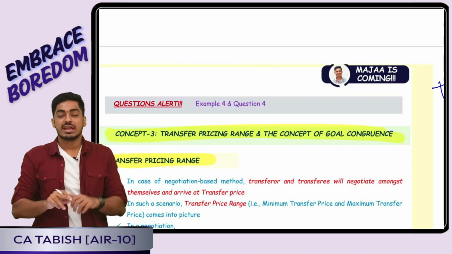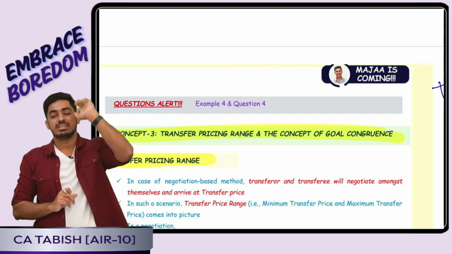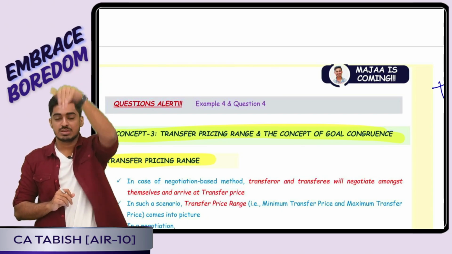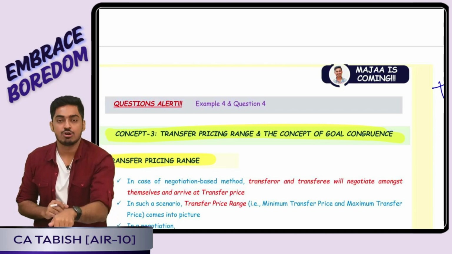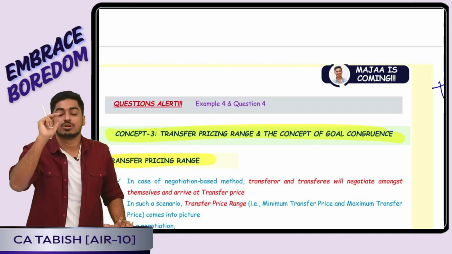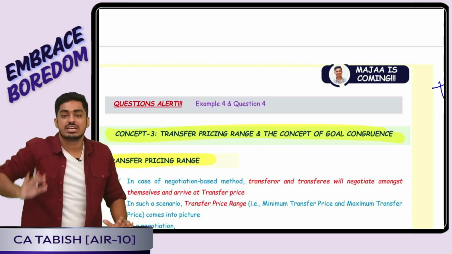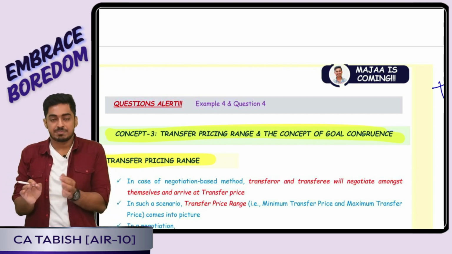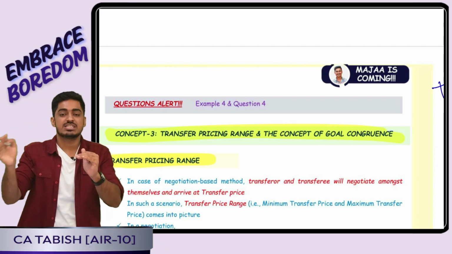Yes or no, everyone? Transferee is buying. When he is buying, ideally what he wants transfer price to be? Lowest. Will he put any restriction on how low it can go? Even if he gets it for free, he will take it. But what is the restriction he will put? Maximum this much only I can pay. Yes or no? So my transfer pricing range is minimum transfer price to maximum transfer price.